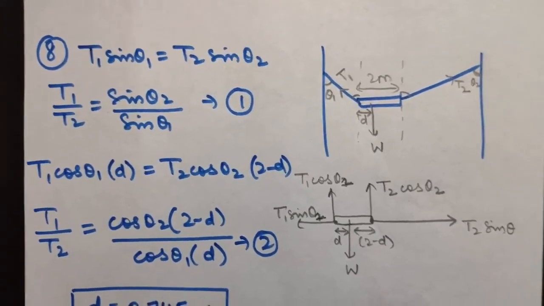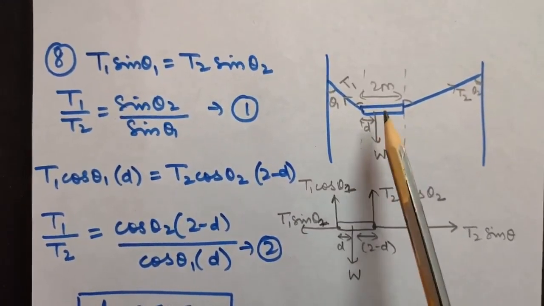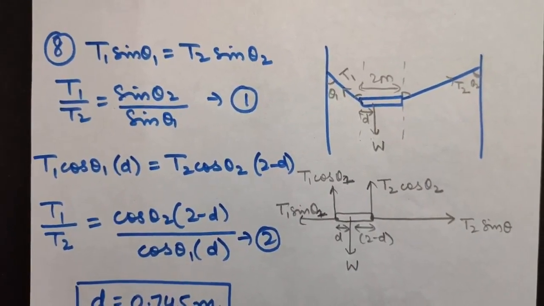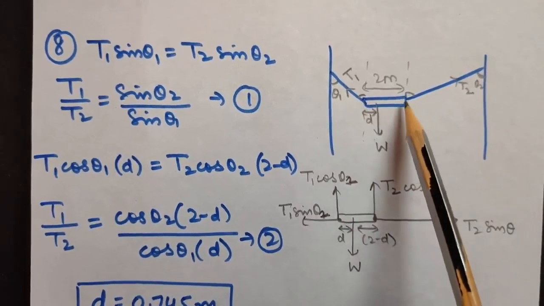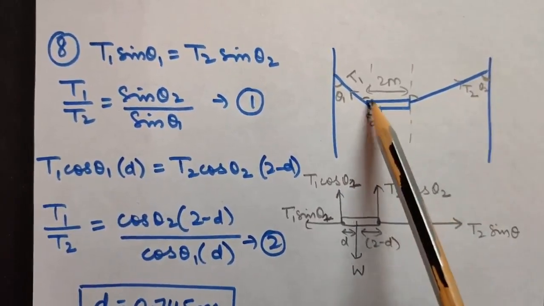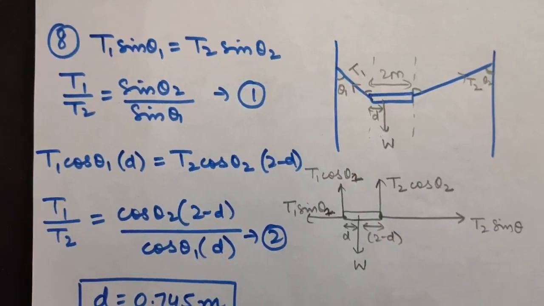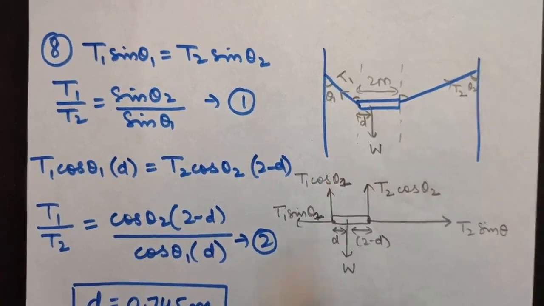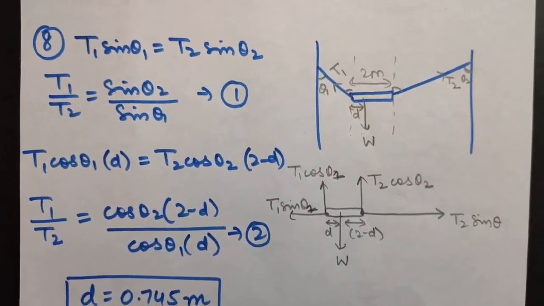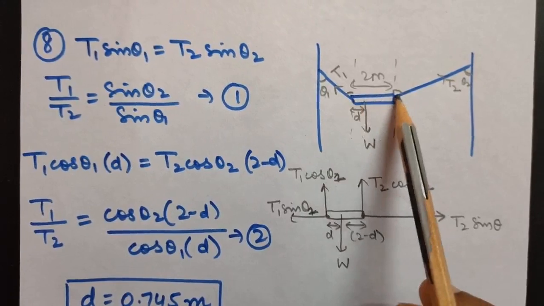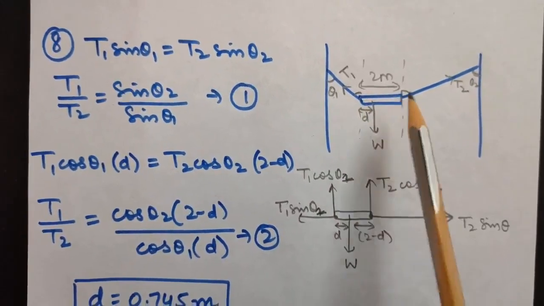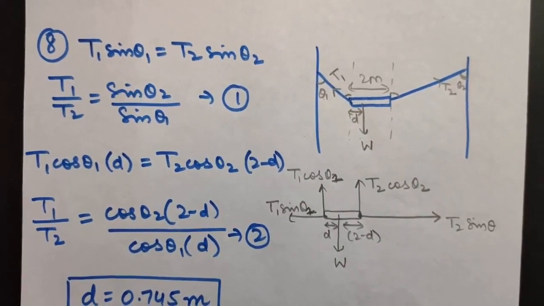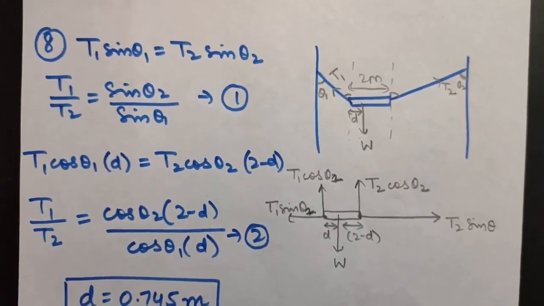The question says a non-uniform bar of weight W is suspended at rest by two strings of negligible weight. So this is your rod or bar which is suspended by two strings, like this. The angles made by the strings are given, I am taking them to be theta 1 and theta 2. The bar is 2 meters long. You have to calculate the distance d of the center of gravity of the bar from its left end.